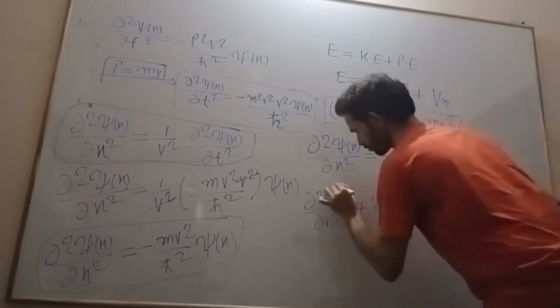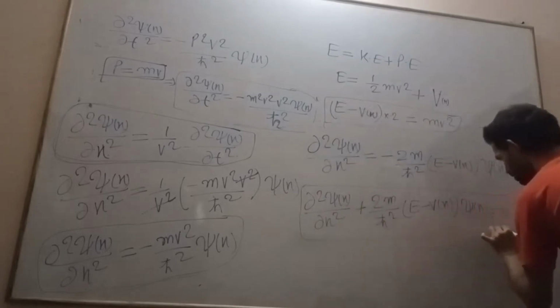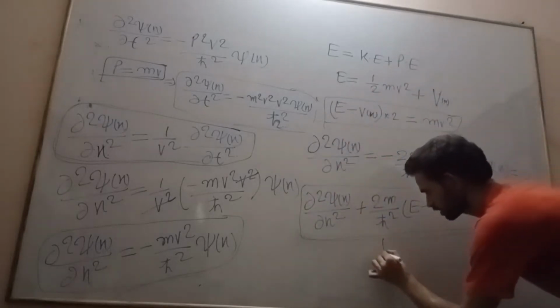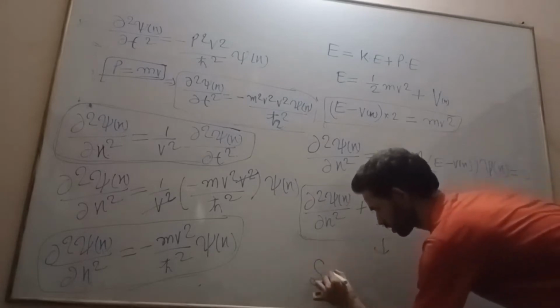So this is our final Schrödinger wave equation, the time independent Schrödinger wave equation.